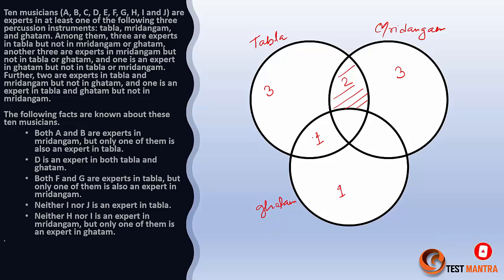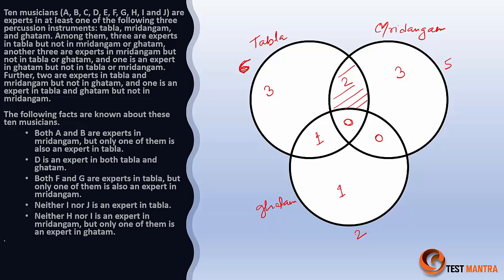So now let's see how many people we have already utilized here. If we'll check, we have already utilized 6 plus 4, 10. So 10 we have already utilized. That means there is no one who is expert in all the 3, and there is no one who is expert in mridangam and ghatam alone, right? So I'll just mark these things here, right? So I can say now that 6 people are expert in tabla here, then 5 people are expert in mridangam and 2 people are expert in ghatam. So this is my basic information available.